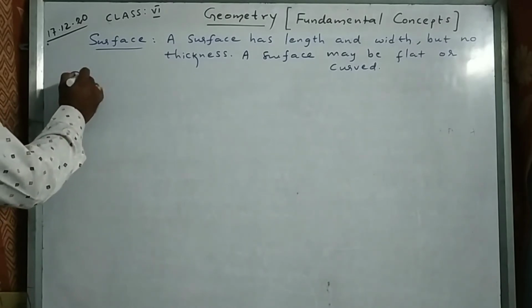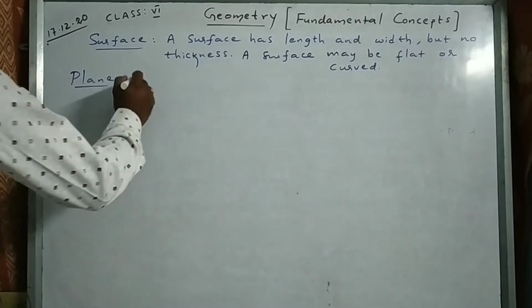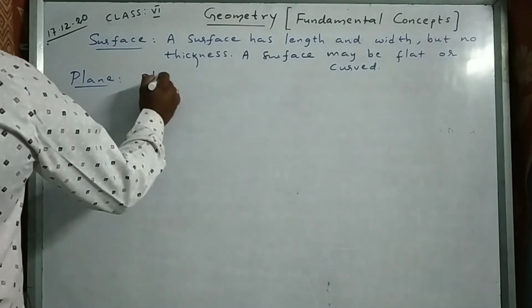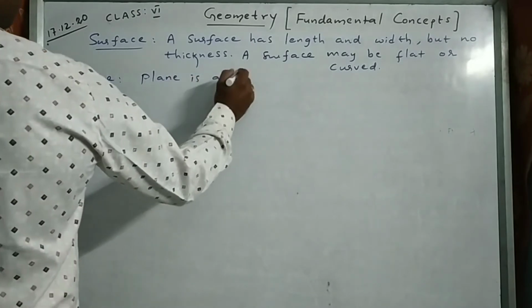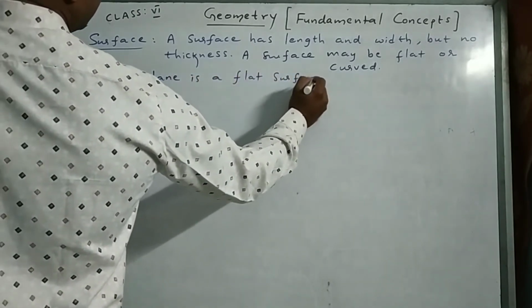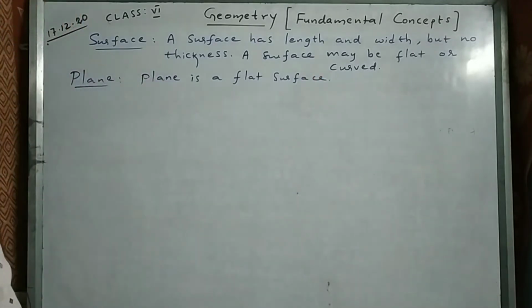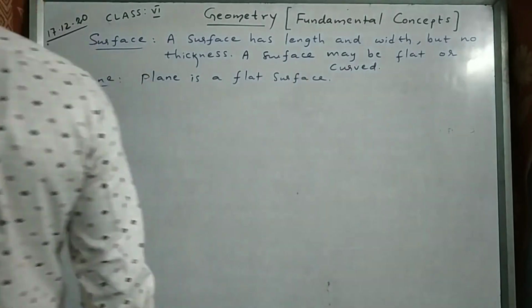Next comes plane. Plane means a flat surface. Plane is a flat surface, right? A plane has length and width but no thickness, like a surface only it is, right?